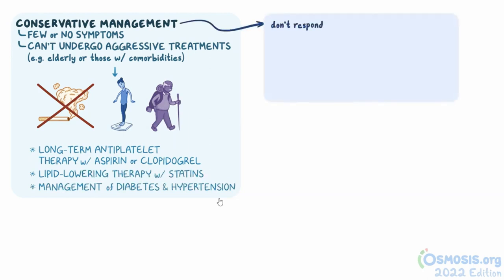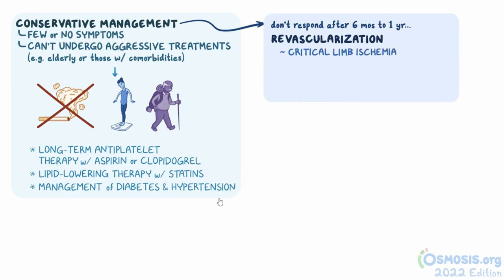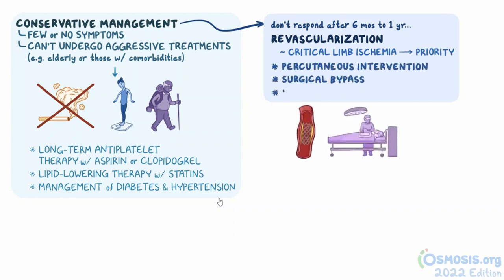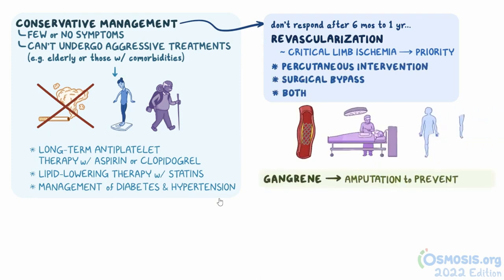Individuals who don't respond to conservative management after 6 months to 1 year can have revascularization. On the other hand, for individuals with critical limb ischemia, revascularization is a priority. Revascularization options include percutaneous intervention, surgical bypass, or both. Finally, when gangrene has set in, amputation of the limb may be required to prevent infected tissues from causing sepsis.